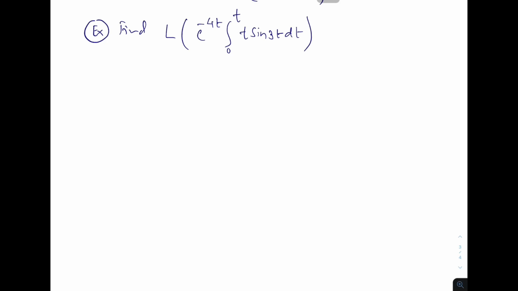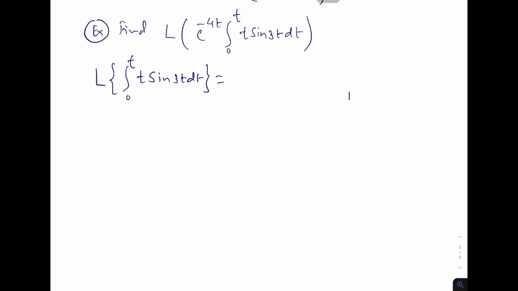Okay, so now let us first find Laplace transformation of integration 0 to t t sin 3t, and then we use this e power minus 4t as first shifting theorem. So first we find Laplace transformation of integration 0 to t t sin 3t dt.